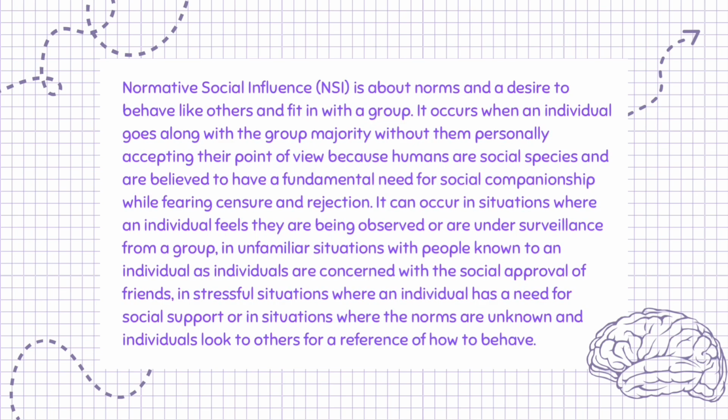Normative social influence, NSI, is about norms and a desire to behave like others and fit in with a group. It occurs when an individual goes along with the group majority without personally accepting their point of view, because humans are a social species and are believed to have a fundamental need for social companionship while fearing censure and rejection. It can occur in situations where an individual feels they are being observed or are under surveillance from a group,